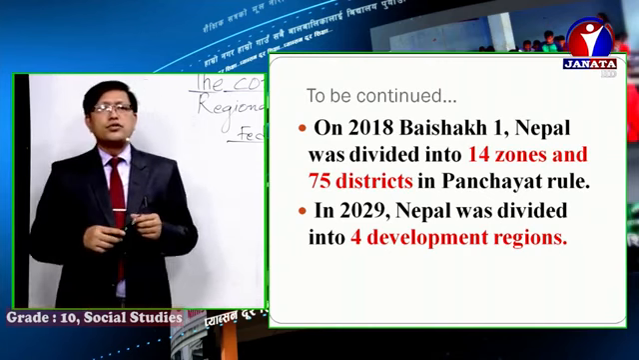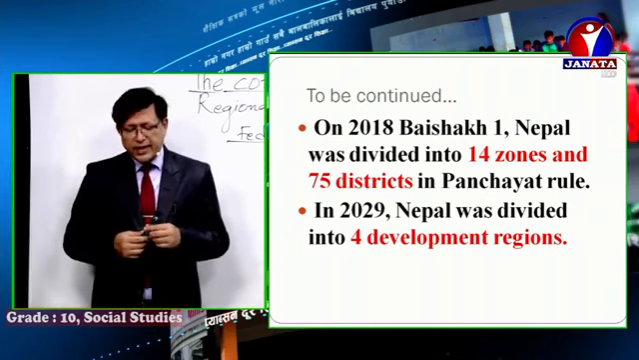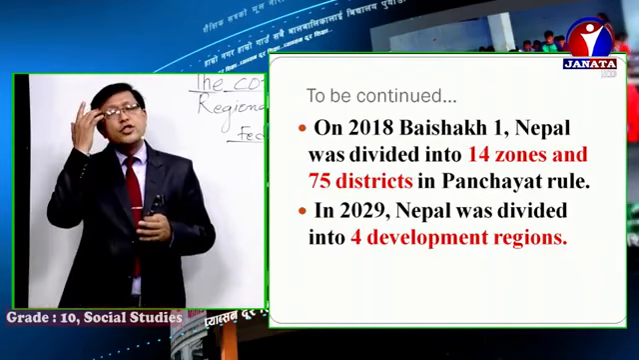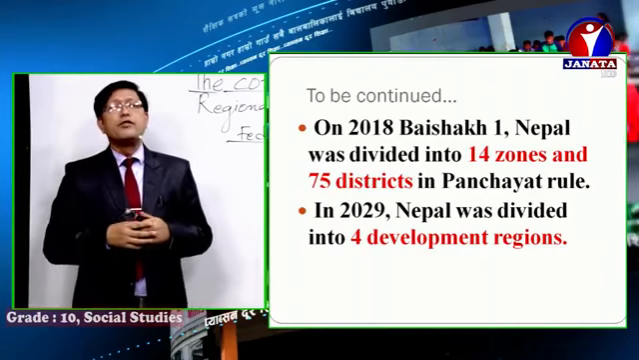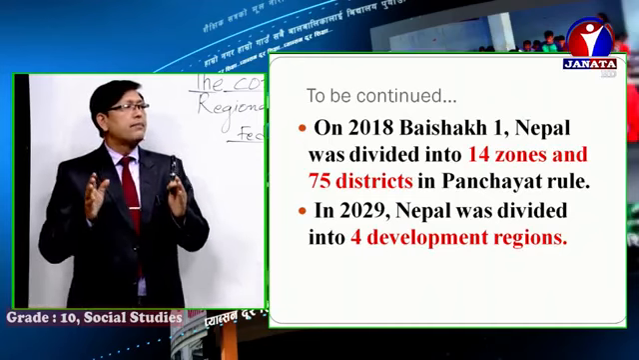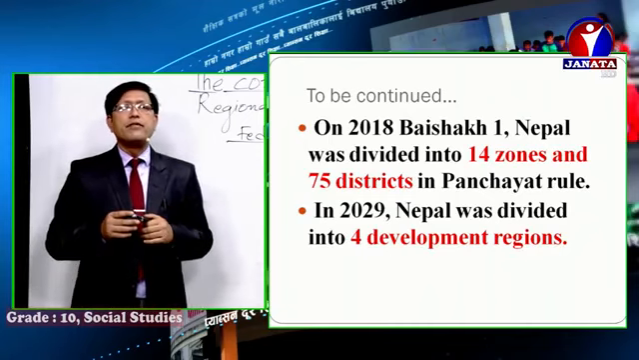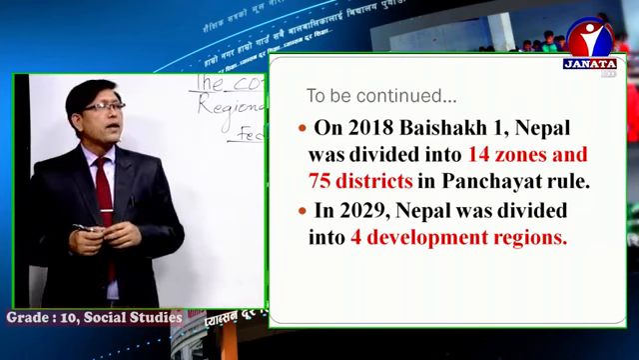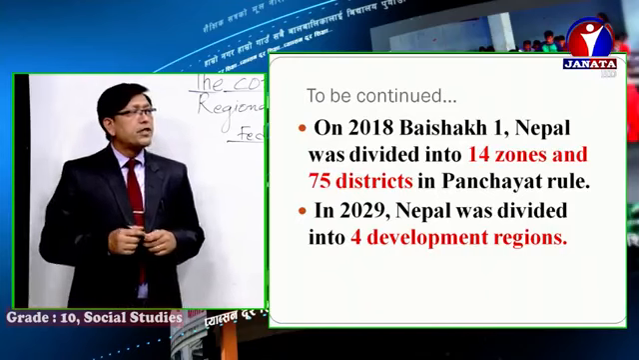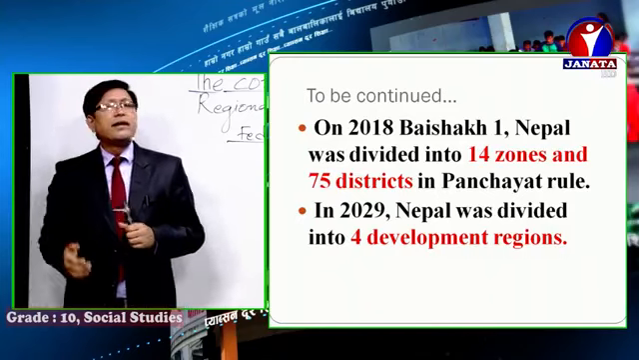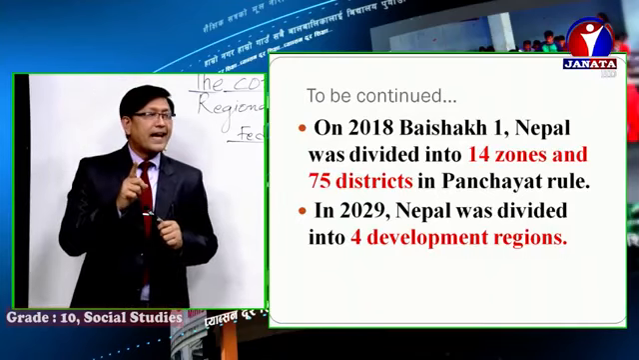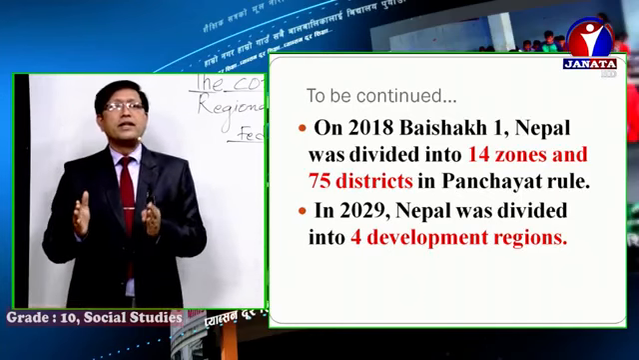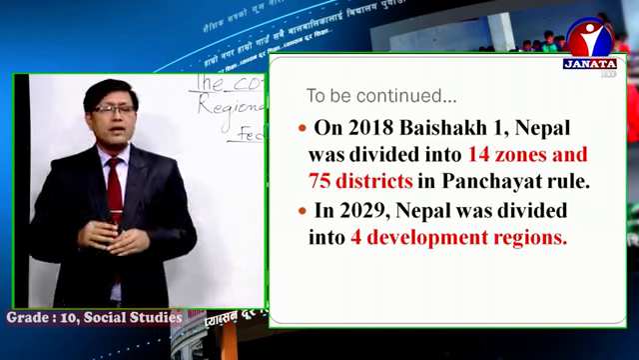Now, most important thing, boys and girls: on 2018 Baisakh 1, Nepal was divided into 14 zones and 75 districts. Boys and girls, keep in mind, this is a very important political division. It took place during Panchayat rule. On 2018 Baisakh 1, Nepal was divided into 14 zones and 75 districts, boys and girls.